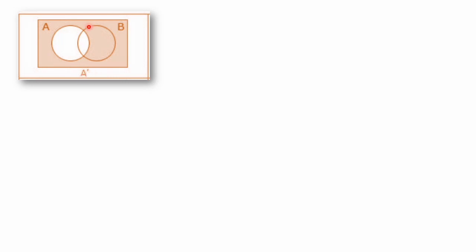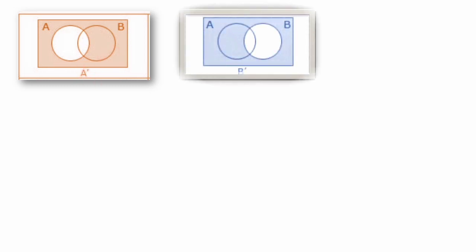As you notice, it is all outside of A. Excluding the A circle, it is shaded. That is the way we represent A dash. Next one is B dash: the B circle we have completely excluded, and outside of the B circle it is shaded. That is B dash, meaning outside of B or except B. We call it not B.